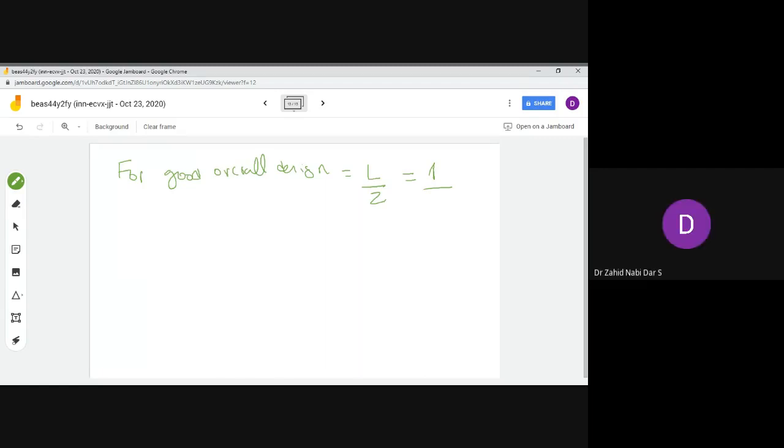So for good overall design, the L by Z ratio should be equal to 1. Now for the best power factor, your Z value should be equal to square root of 0.1. This is for good overall design, and this is for power factor.